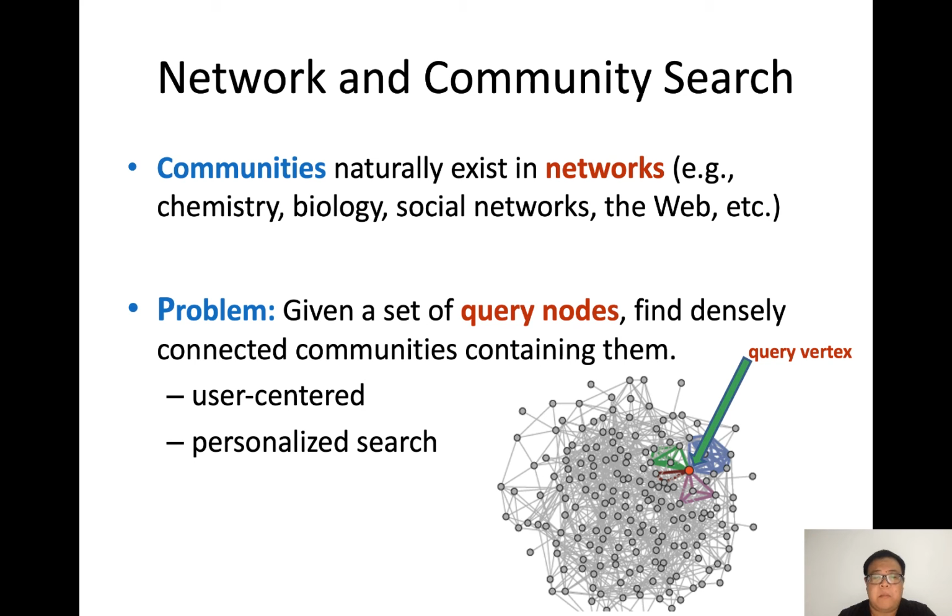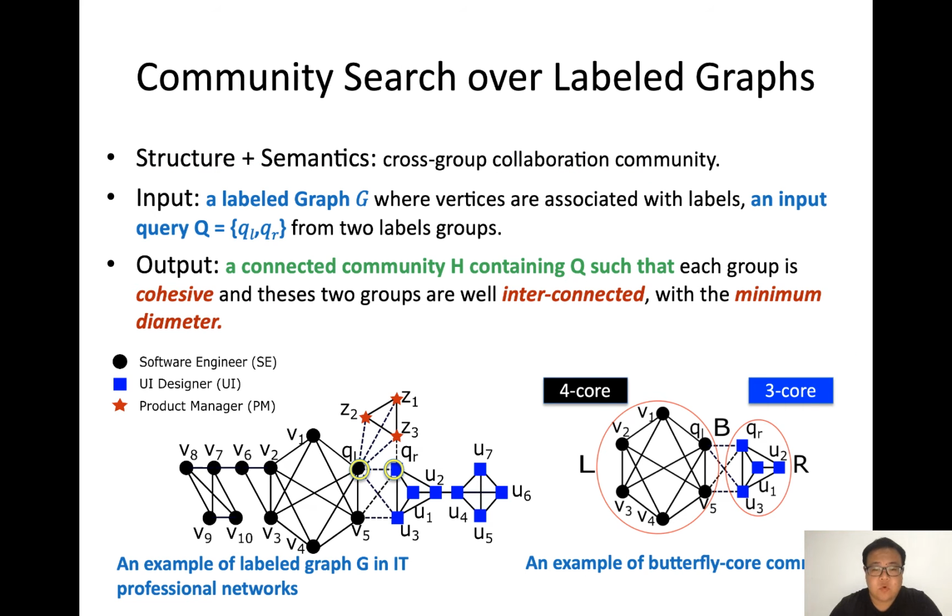Our studied problem is community search. Given a set of query nodes, find the densely connected communities containing them, which is a user-centered and personalized search. We aim to find cross-group communities over a labeled graph. The labeled graph has vertices associated with labels.